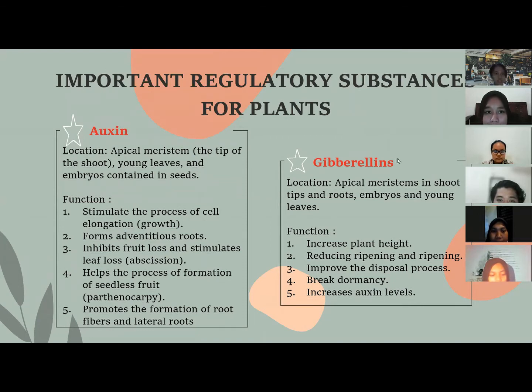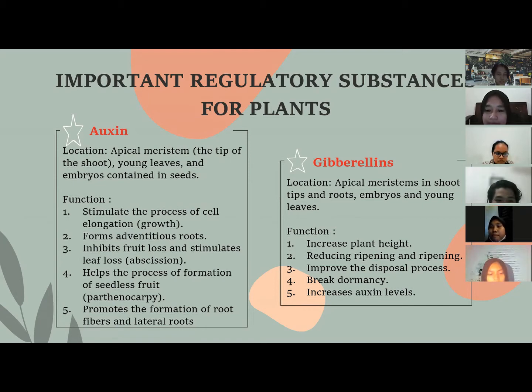So the second slide is about important regulatory substance for plants. First is auxin. The location is apical meristem, the tip of the shoots, young leaf and embryos contained in seeds. The functions: first, stimulate the process of cell elongation or growth.